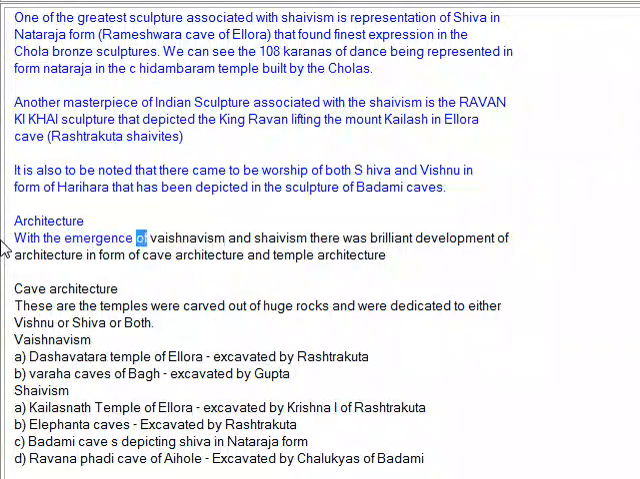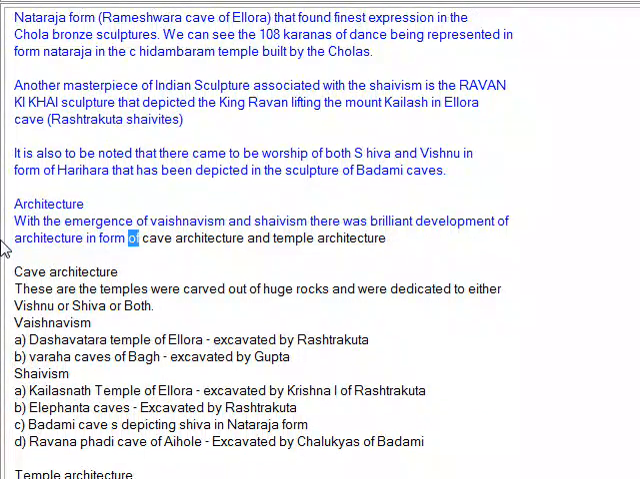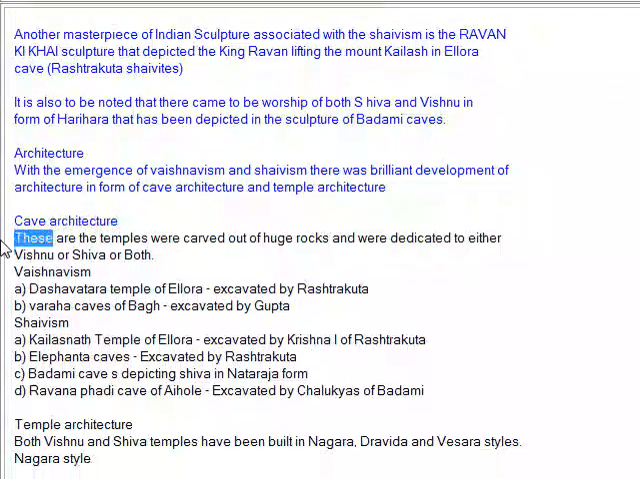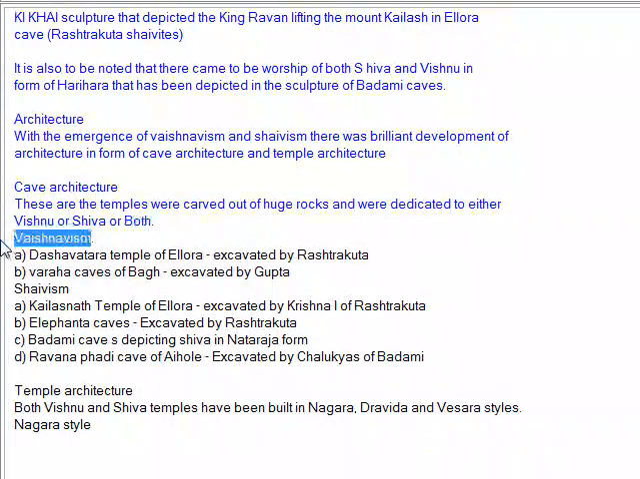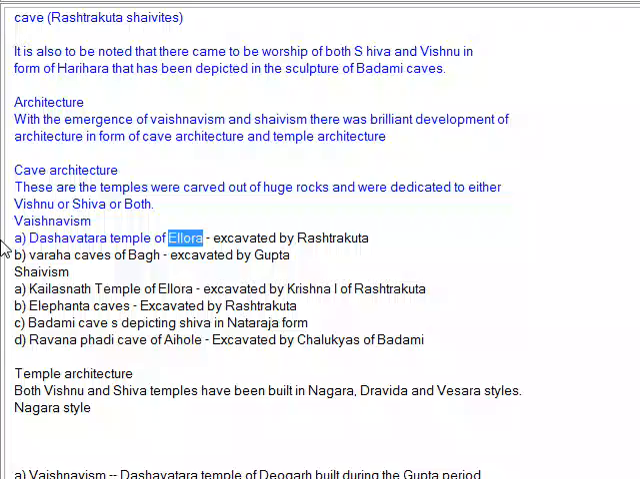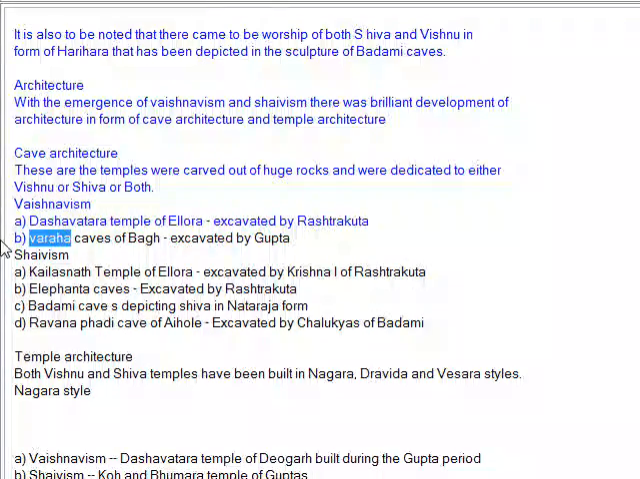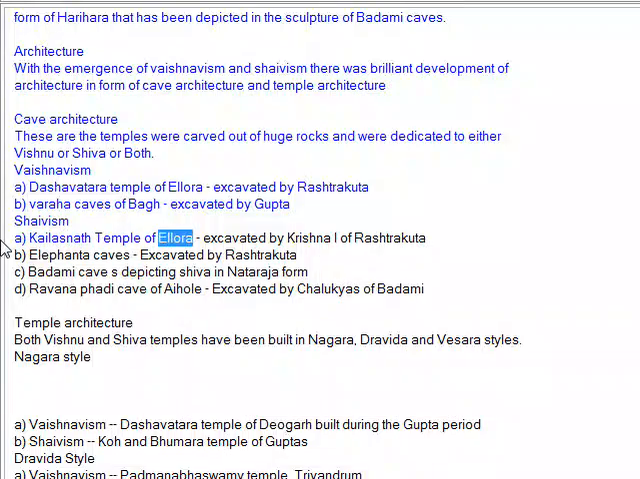Architecture. With the emergence of Vaishnavism and Shaivism, there was brilliant development of architecture in the form of cave architecture and temple architecture. Cave architecture. These temples were carved out of huge rocks and were dedicated to either Vishnu or Shiva or both. Vaishnavism: the Dashavatara temple of Ellora, excavated by the Rashtrakutas; the Varaha caves of Badami, excavated by the Guptas. Shaivism: the Kailasa temple of Ellora,